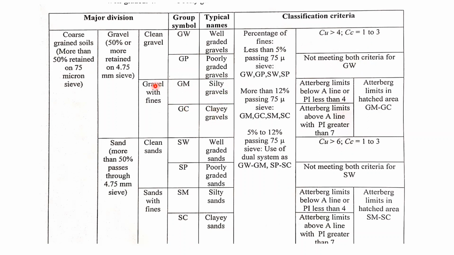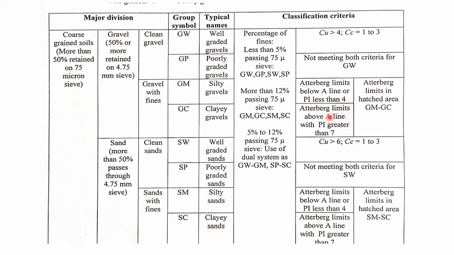Fines are there. For the gravels with fines, there are two parts, silty gravels and clay gravels, where both the silt and the clay are the fines. Here we can see that if the Atterberg limit is below the A line or PI is less than 4, that means we can use the chart which we have seen in the previous slide. In that case, we can say it is GM.